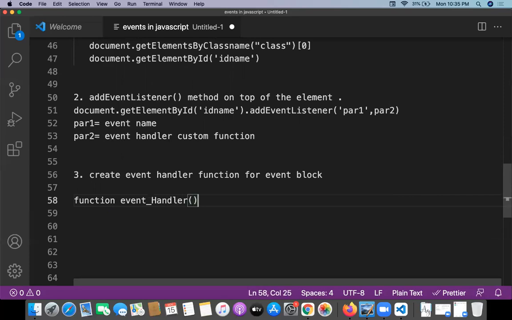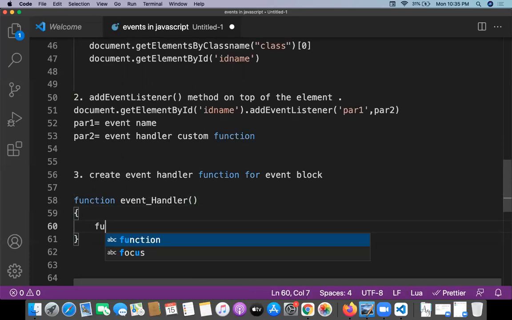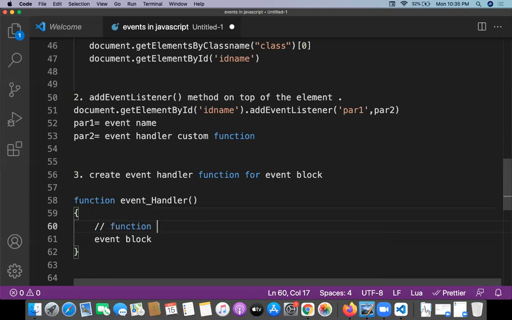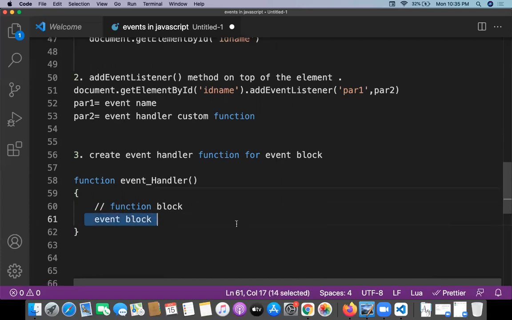Whatever event handler you have is going to be executed with a function block or event block. What do you want to do when we click on the button? What do you want to do when you do mouse over on a particular element? What do you want to do when you focus on a particular text box? What do you want to do when you make a key press? All these things we are going to write inside the block of the function. Inside the function block, we need to write whatever specific thing you want to do.